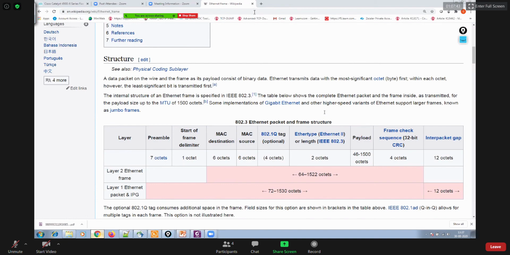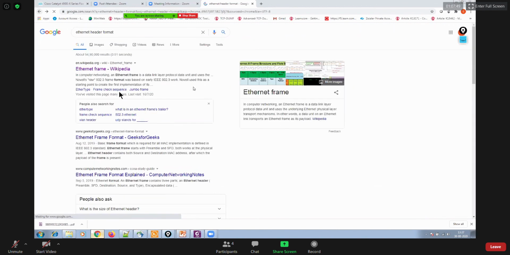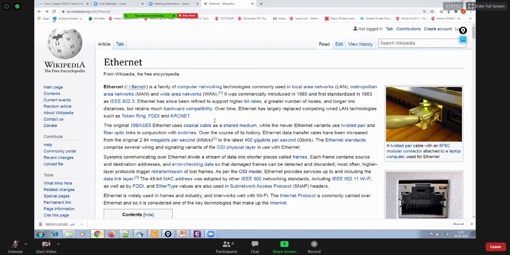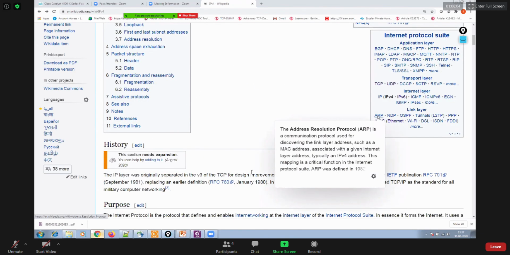So this whole stuff you have to read. You must be very, very aggressive, or you must be very comfortable with this whole stuff. Like the TCP header, the IP header, the UDP header, the ARP.